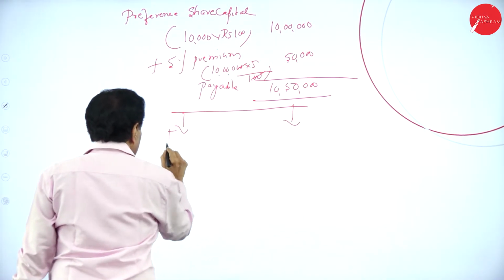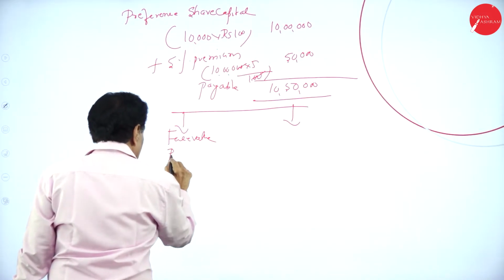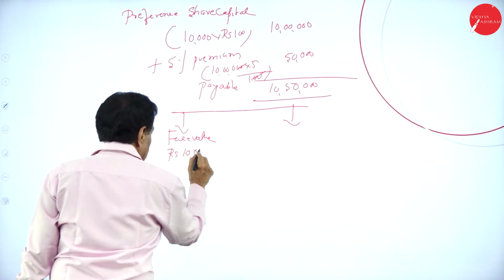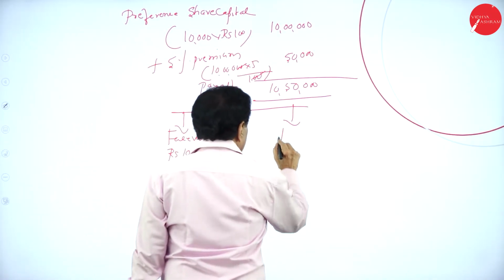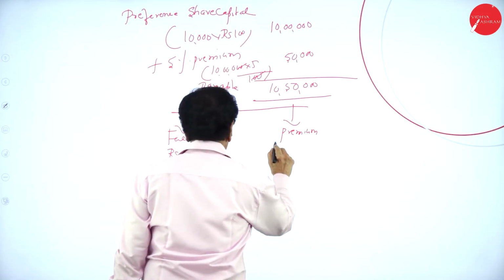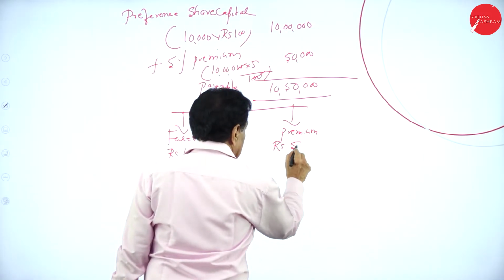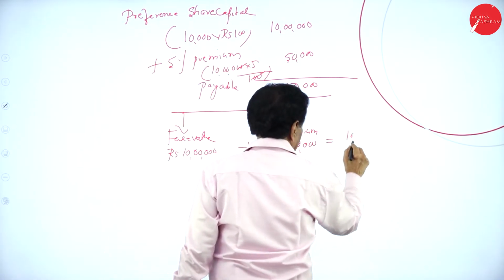Face value rupees 10 lakh. Premium 5% rupees 50,000. Totally we have to pay 10 lakh 50,000.